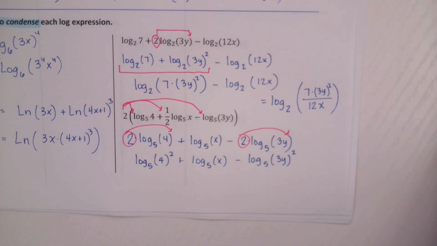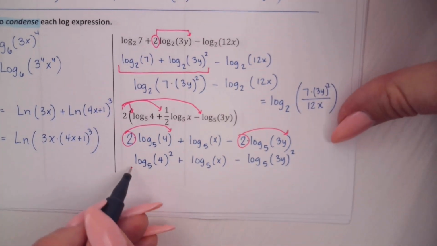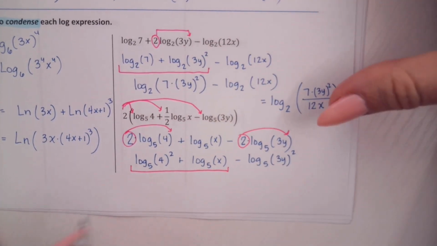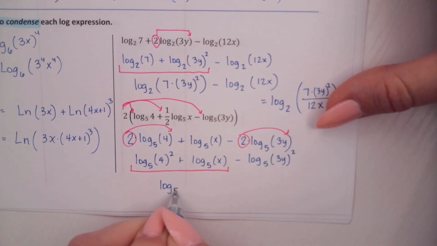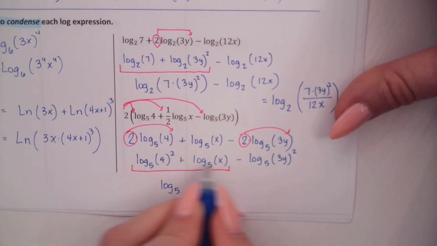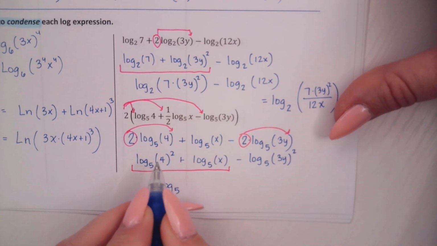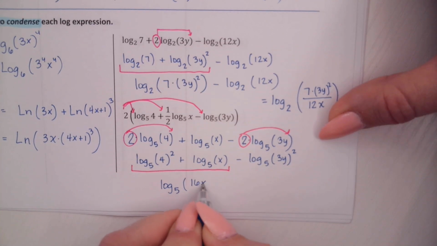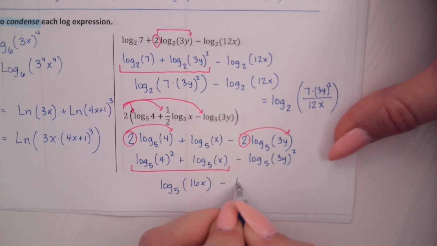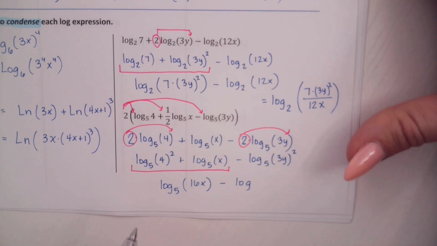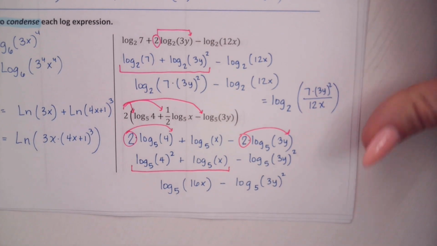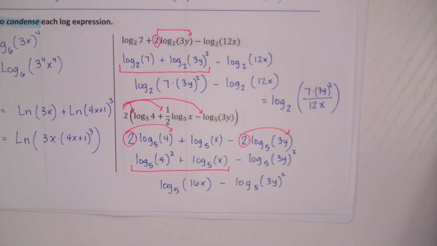Yes, the adding becomes multiplying. What property is that? Product. These two are going to condense into one log base 5 of these two arguments being multiplied. This first one's really easy to simplify if y'all want to do that. So if I multiplied these two, what would I get for my one argument? 16x. That is an x.